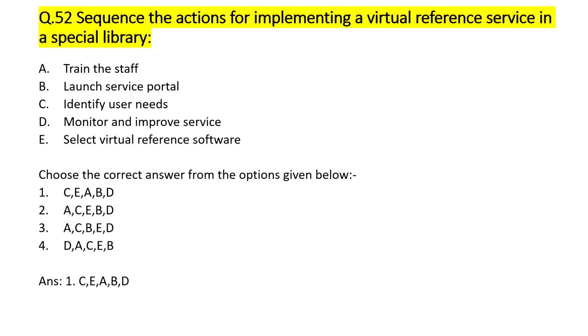Question number 52 is sequence the actions for implementing a virtual reference service in a special library. The steps given are train the staff, launch service portal, identify user needs, monitor and improve service, select virtual reference software. The correct answer is option number 1, according to which correct sequence is first identify user needs, then select software, then train staff, launch service, and then monitor and improve.